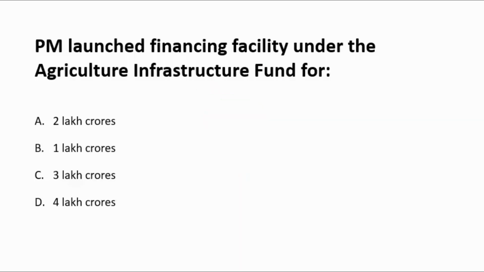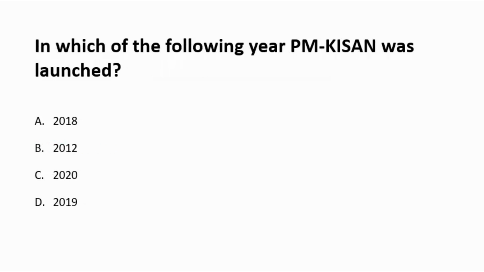The first question is: the Prime Minister launched a financing facility under the Agriculture Infrastructure Fund for how many rupees? A. 2 lakh crores, B. 1 lakh crore, C. 3 lakh crore and D. 4 lakh crores. The answer is 1 lakh crore. Now the next question: in which of the following years was PM-KISAN launched? A. 2018, B. 2012, C. 2020 and D. 2019. The correct answer is D, 2019. It was launched in the year 2019.